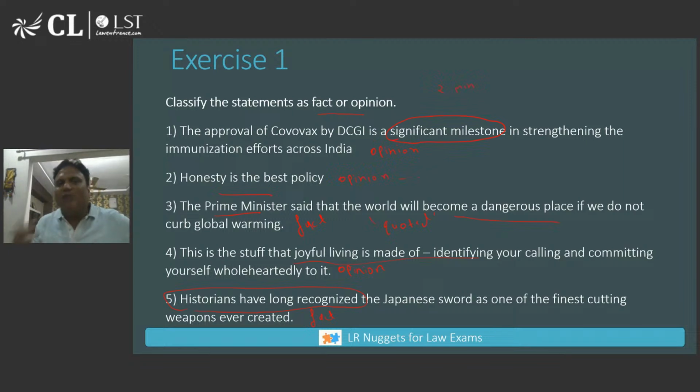Now, obviously, in one class and a five-minute session, you can't understand everything, but at least you should have something in mind. So carry this definition with you when you are analyzing a statement. Check whether a particular statement is verifiable. Verifiable means the answer will come either yes or no. Okay? Yes or no. Opinion is something which will vary from person to person.